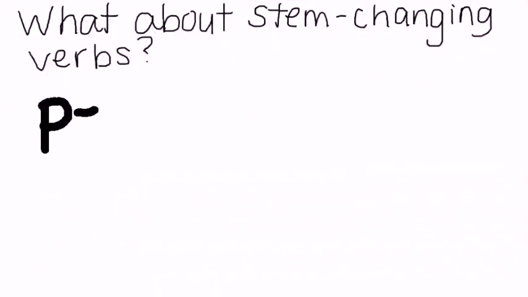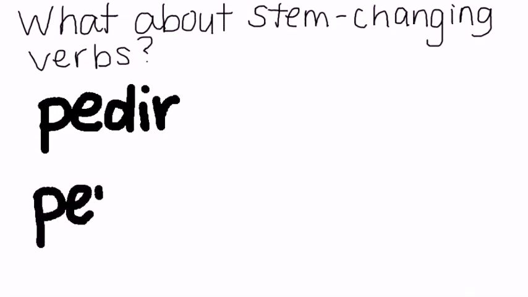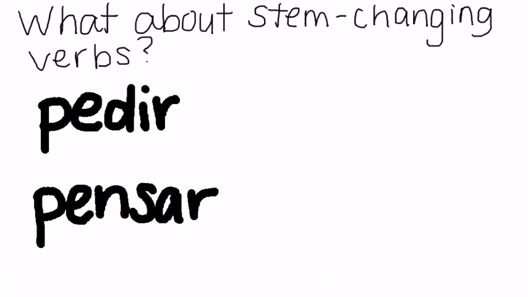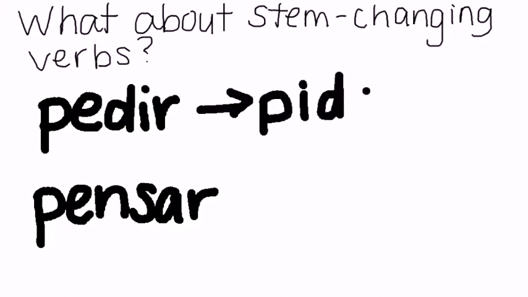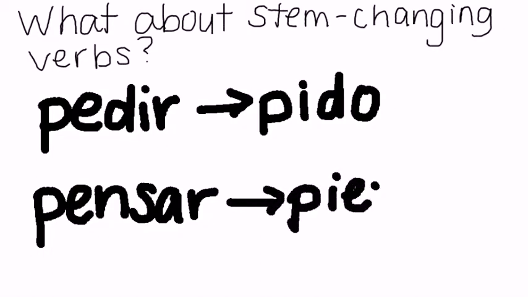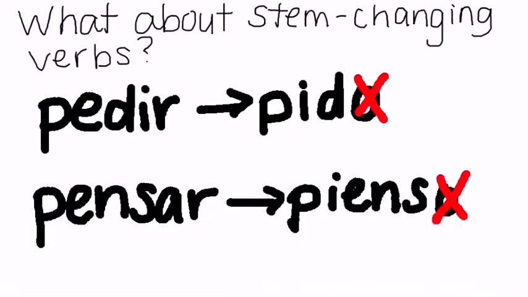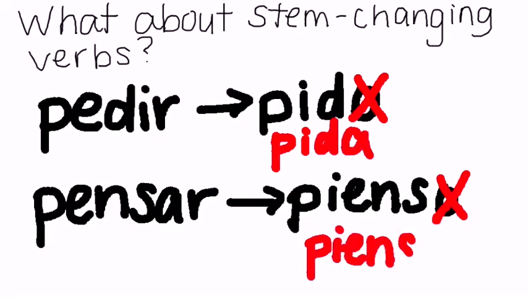Let's not forget about stem changing verbs. If a verb has a stem change in the yo present tense form, it will still have a stem change in the command form. For example, the verb pedir is an E to I stem changing verb, making the yo form pido. Pensar is an E to IE stem changer, which makes the yo form pienso. If we take off the O on the end of these two verbs and switch the endings, we get pida and piense.